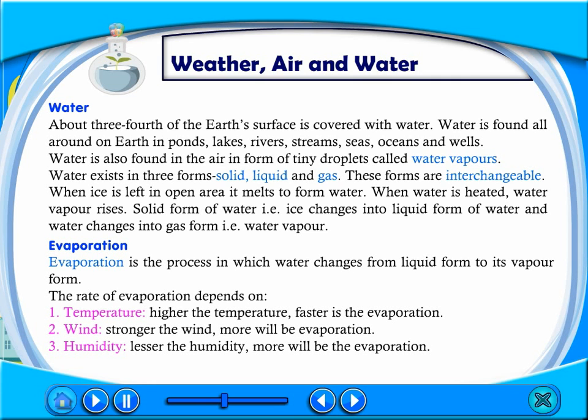Evaporation. Evaporation is the process in which water changes from liquid form to its vapor form. The rate of evaporation depends on temperature. Higher the temperature, faster is the evaporation. Wind. The stronger the wind, more will be evaporation. Humidity. Lesser the humidity, more will be the evaporation.